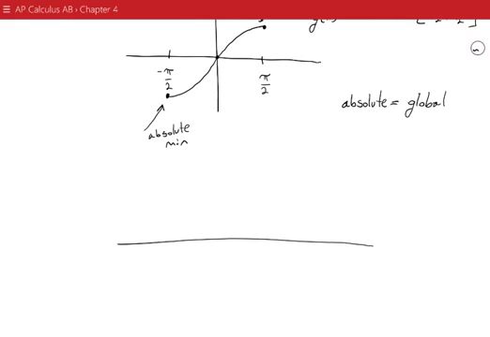The question is, what about a function that takes on multiple values? So let's say that we graph sine, so in this case our function g of x is equal to sine x, and our domain now is 0 to, let's just do 0 to, what is this, 5 pi over 2.